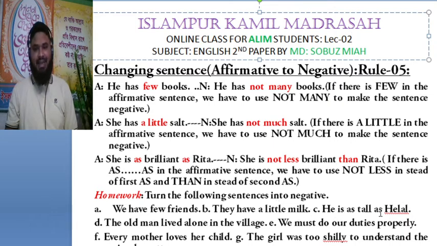C, he is as tall as Hilal. D, the old man lived alone in the village. E, we must do our duties properly. F, every mother loves her child. G, the girl was too silly to understand the simple matter.